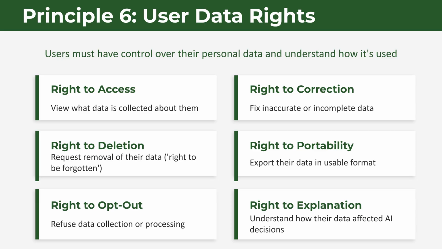AI decisions. Principle 6 focuses on user data rights, giving users control. These rights include access, correction, deletion, portability, the right to opt out, and the right to an explanation of how their data affected AI decisions.